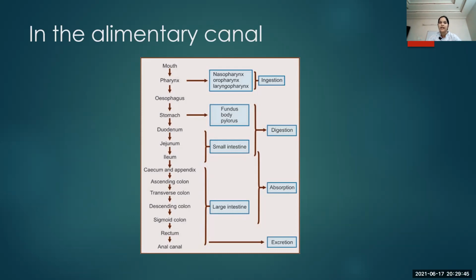Then it goes into the ascending, transverse and descending colon, the sigmoid colon, the rectum, and finally the anus. This is the flow chart of the alimentary canal.